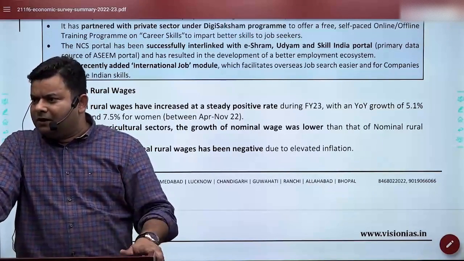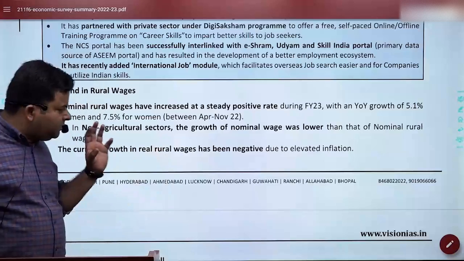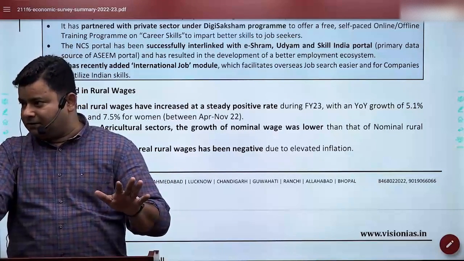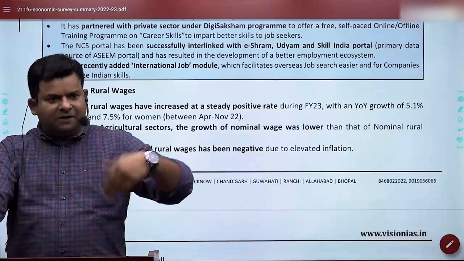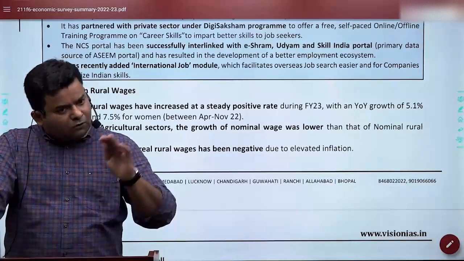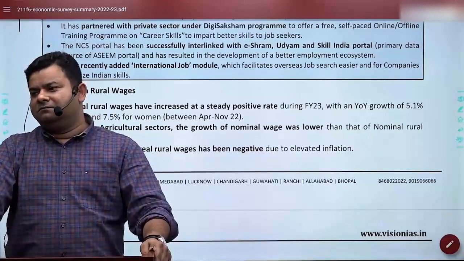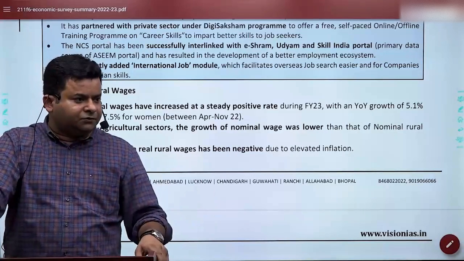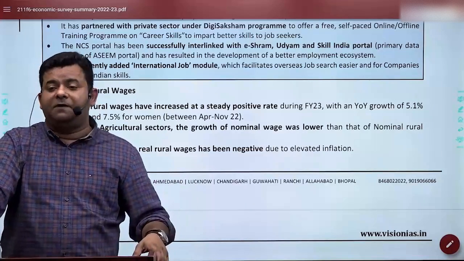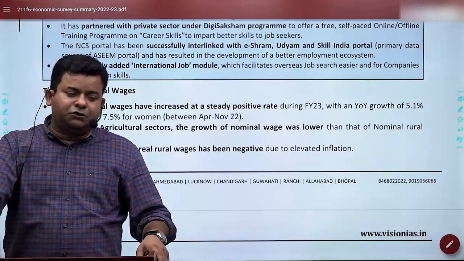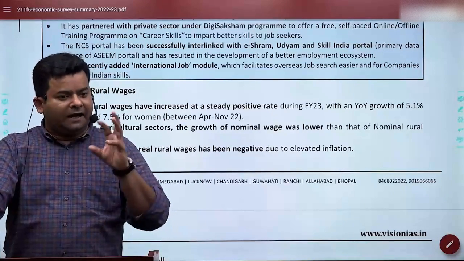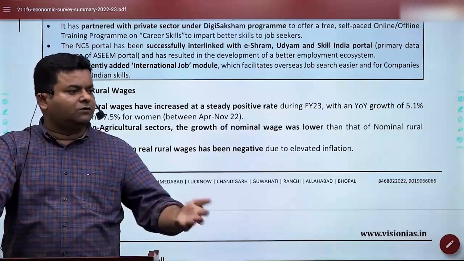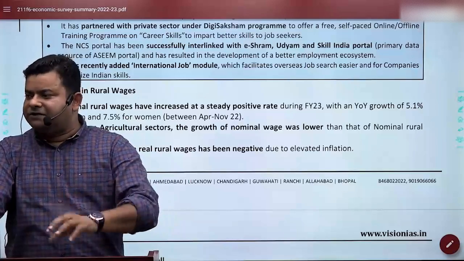PM-AASHA. So the point is, look, that's why I told you the Economic Survey is a pure academic document. They are accepting that nominal wages have increased, but they are also accepting that real wages in rural areas have gone down due to inflation. So some advice might be there to make sure that we are creating enough facilities so that even in rural areas, whatever their payments are, they keep increasing.